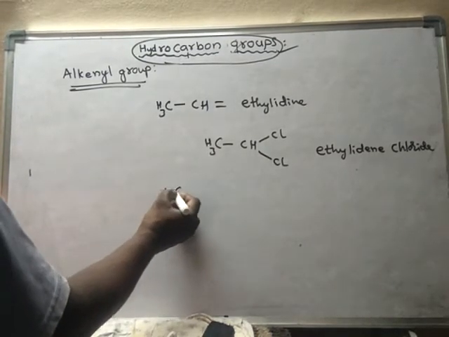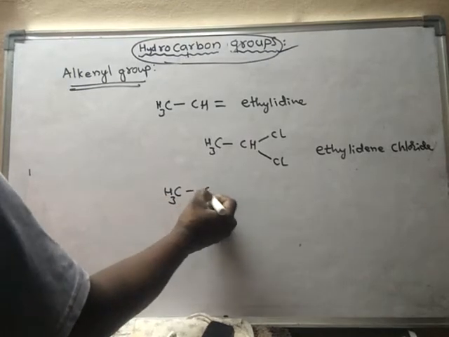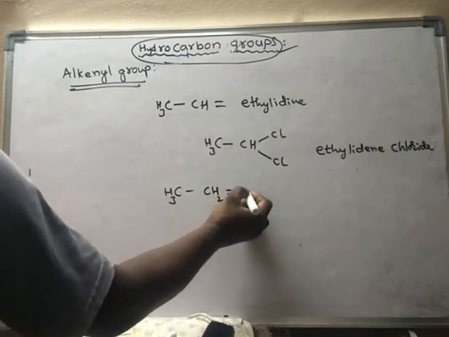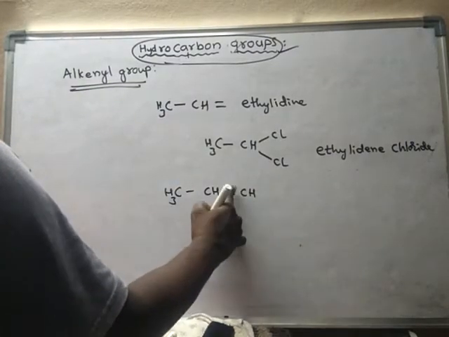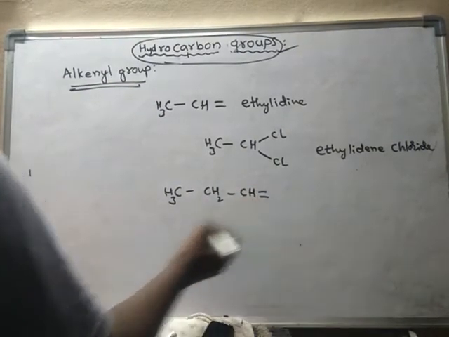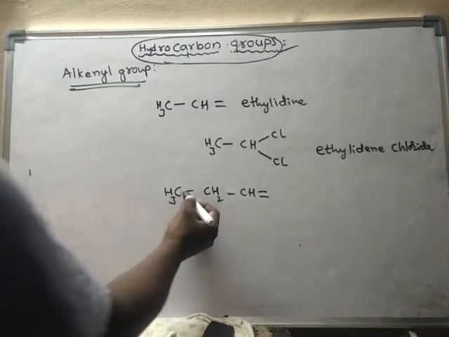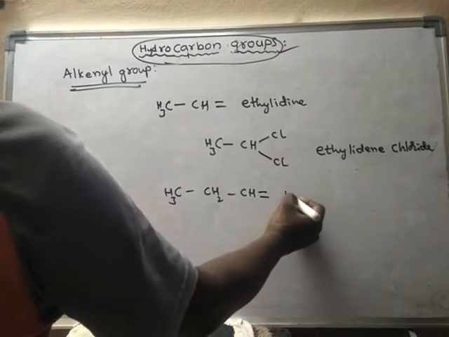Suppose if it is like this, then there are three carbons, hence it is called as propylidene.